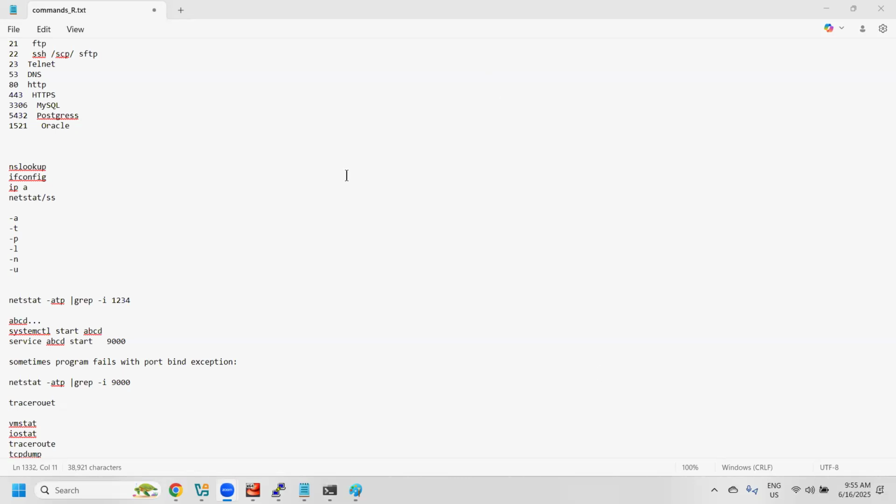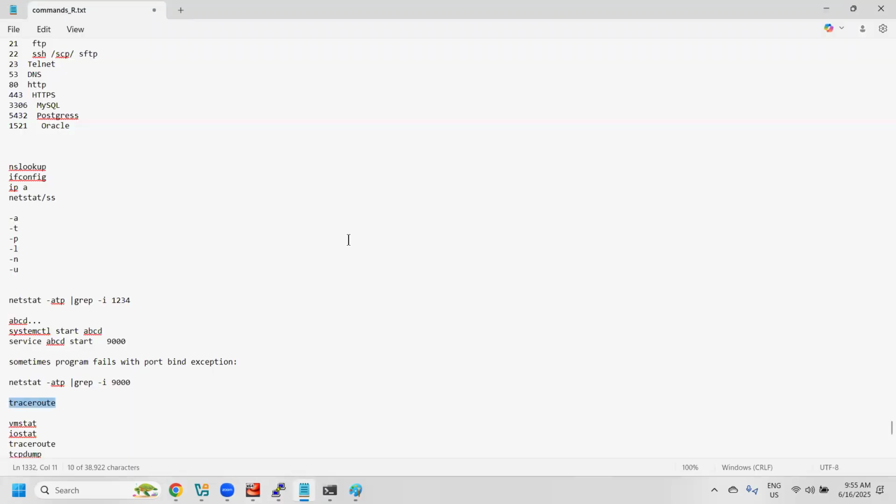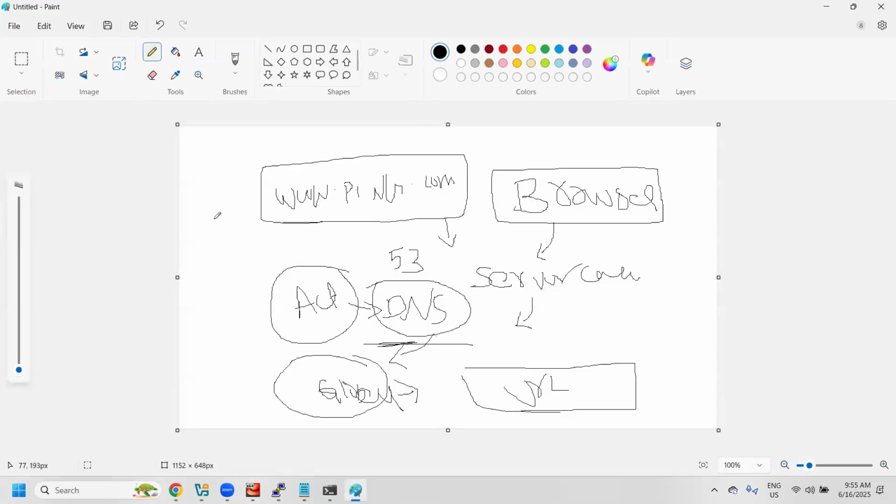Now we'll also discuss a command called traceroute. With the help of this traceroute command we can check, assume that you are trying to establish a connection from your server to some other server. Let's take an example: you have a server, and you are trying to establish a connection to another server, from this server to www.google.com.